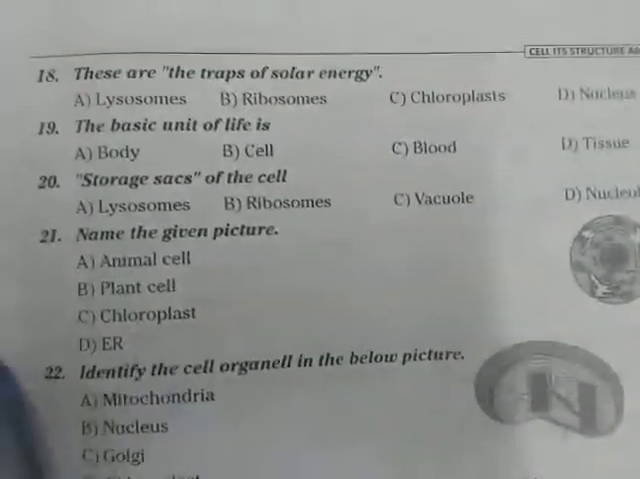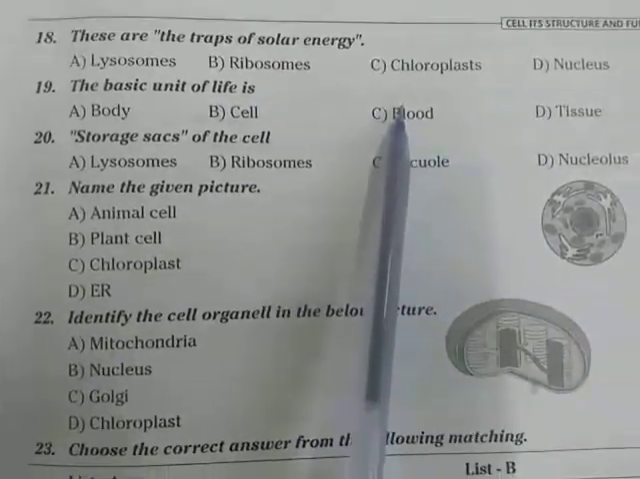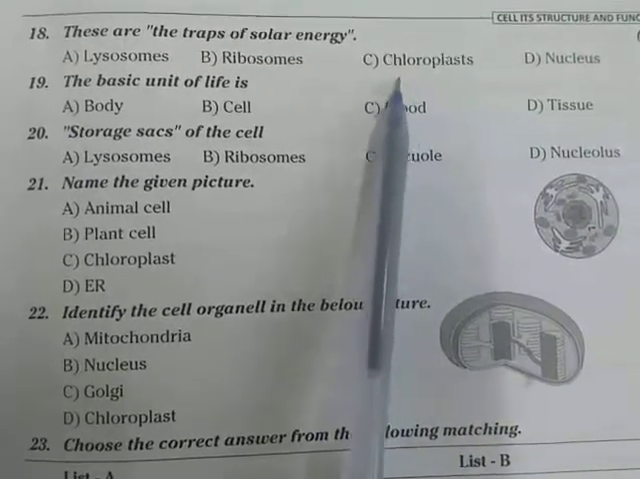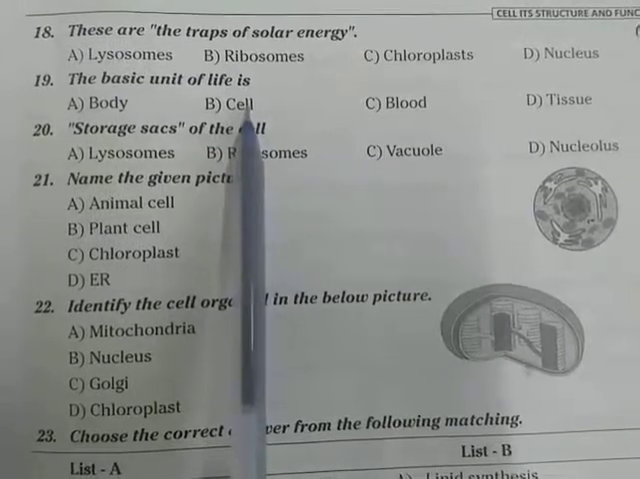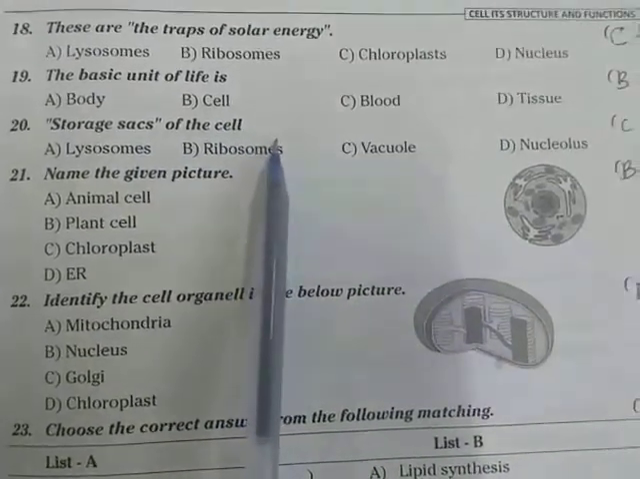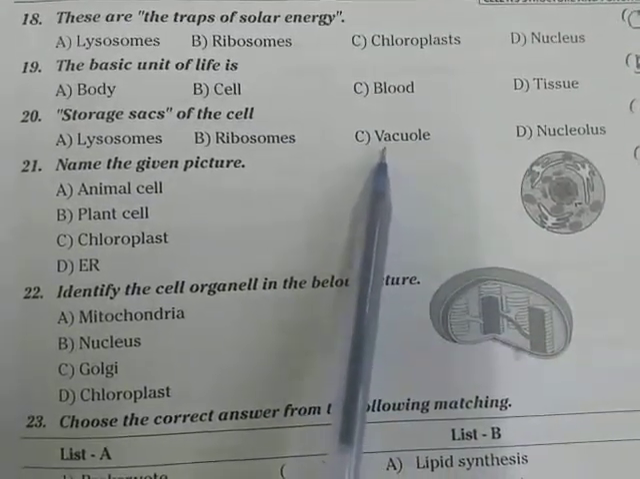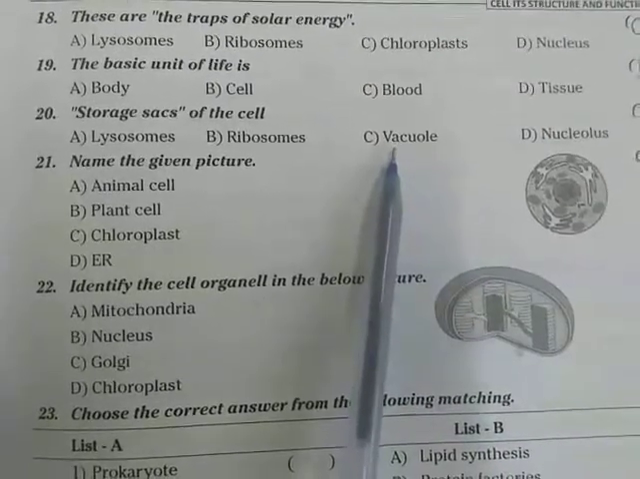Okay, come to the next one. These are the traps of solar energy. Which are the traps of solar energy? Chloroplasts trap the solar energy. What is the basic unit of life? Cell is the basic unit of life. Storage sacs of the cell. What is called the storage sacs of the cell? Vacuole is called the storage sacs of the cell. It is useful to store water and some other materials in it.